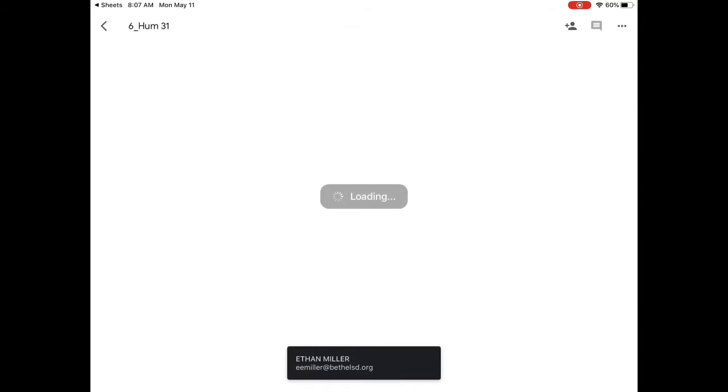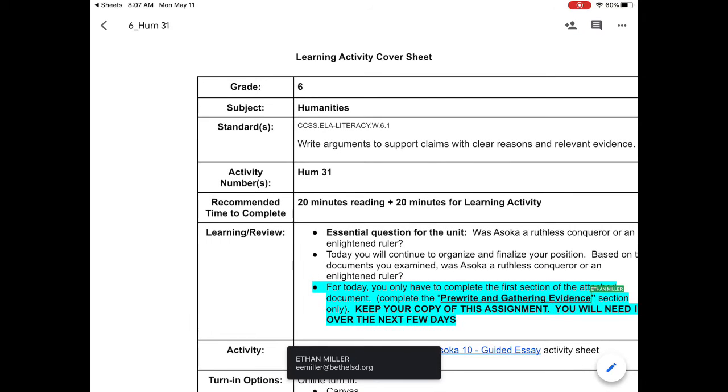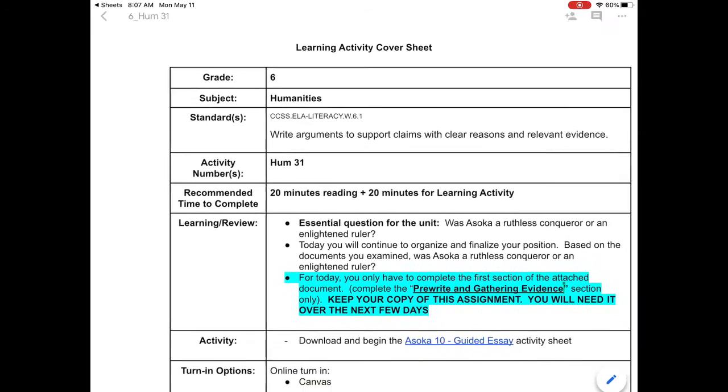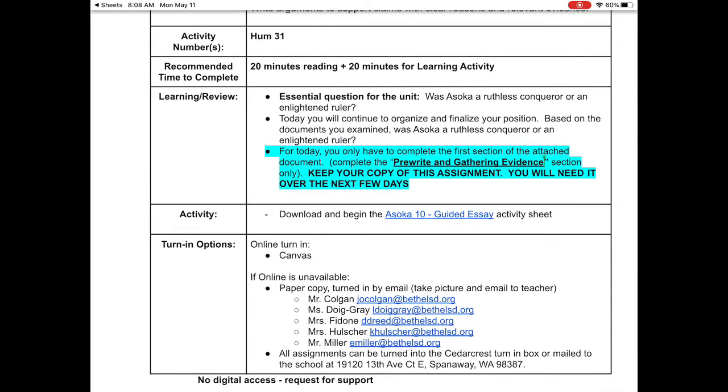Alright, lesson 31. So, for lesson 31, we are working on the first day of our guided essay, because yesterday we finished looking at document F.